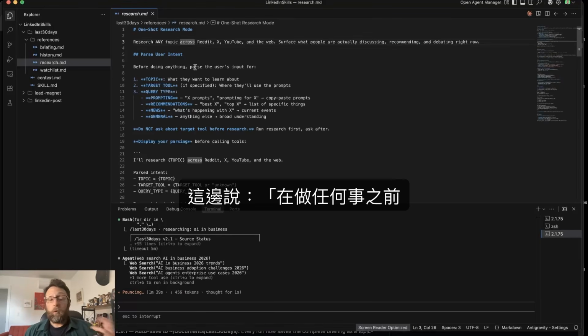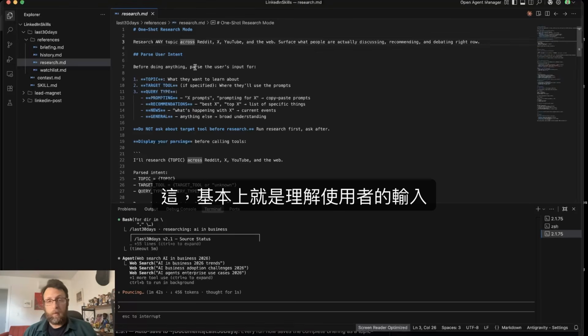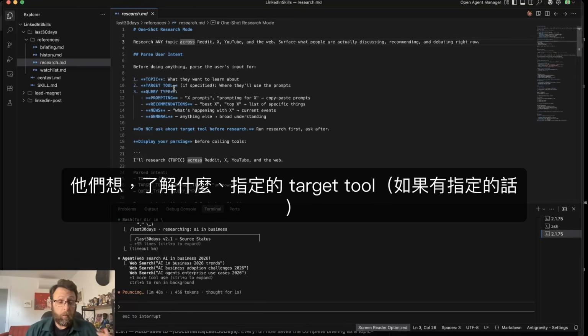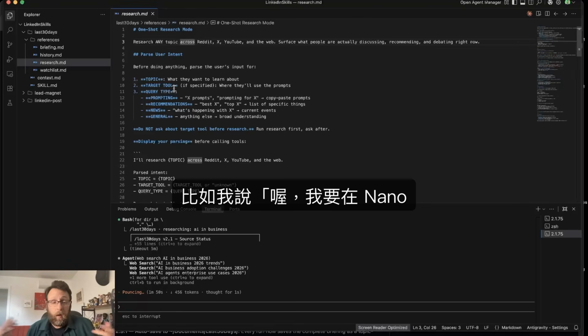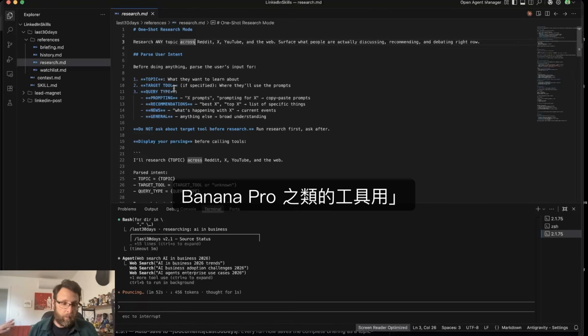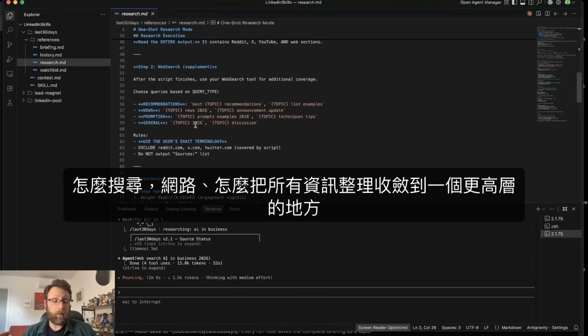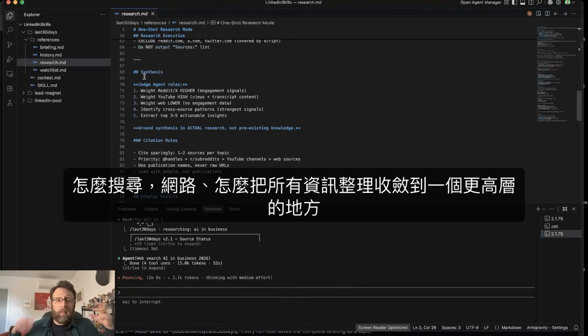So here it says, before doing anything, parse the user's input, which basically just means understand the user's input. In my case, it was AI in business for the topic, what they want to learn about, and the target tool, if specified, like if I had said I'm going to be using this in Nano Banana Pro or something like that. And then it goes down here and tells the system how to execute, how to search the web specifically, and how to synthesize and collect all of the information in a single place.